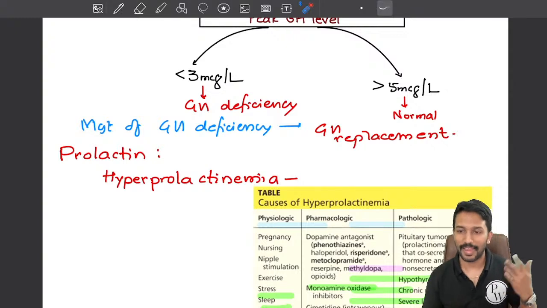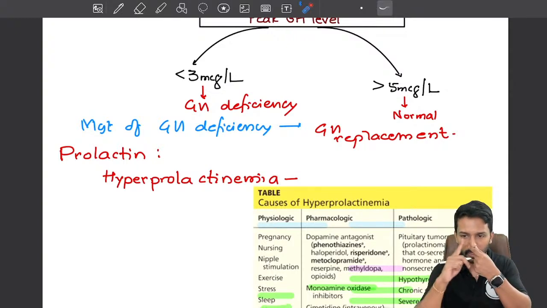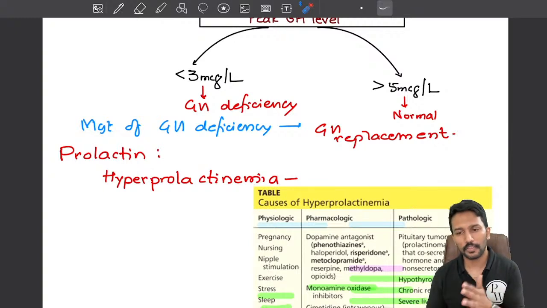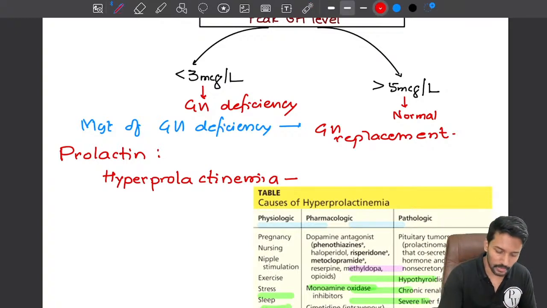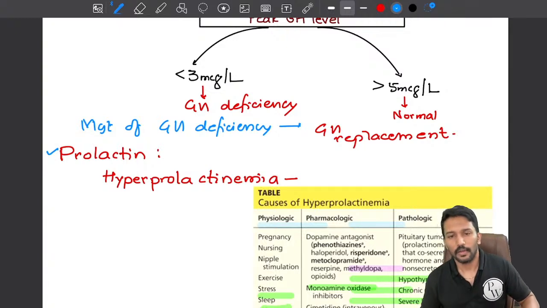Okay. If there is acromegaly, most commonly it is caused by a pituitary tumor, so operate it through a transsphenoidal route. If there is growth hormone deficiency, most commonly it is idiopathic, so we don't try to look for the cause, rather we will replace the growth hormone. Okay. Now the next hormone that we are taking up is prolactin.